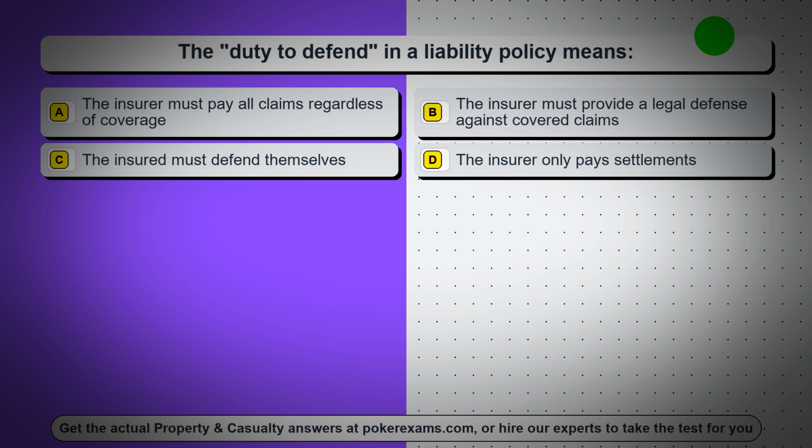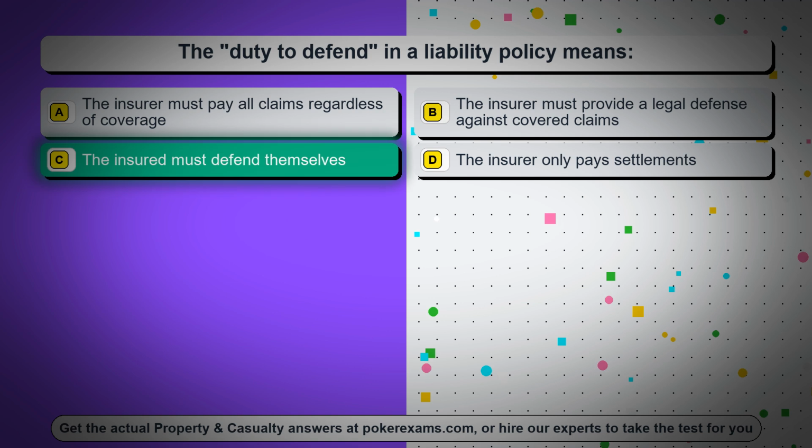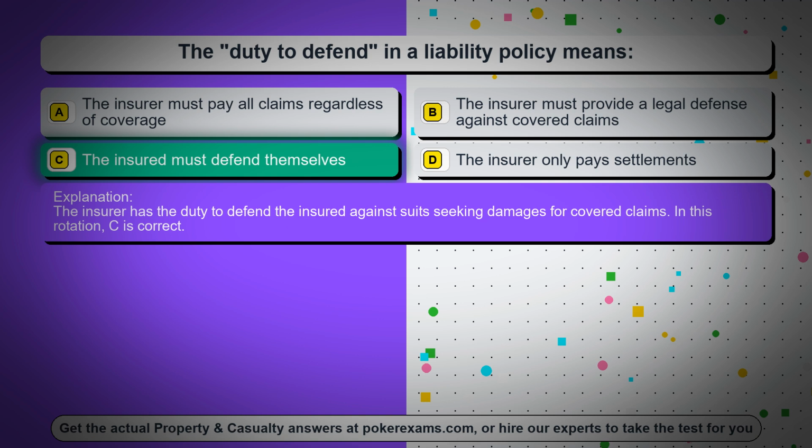Question 44. The duty to defend in a liability policy means option A, the insurer must pay all claims regardless of coverage. Option B, the insurer must provide a legal defense against covered claims. Option C, the insured must defend themselves. Option D, the insurer only pays settlements. The correct answer is option C, the insured must defend themselves. The insurer has the duty to defend the insured against suits seeking damages for covered claims. In this rotation, C is correct.